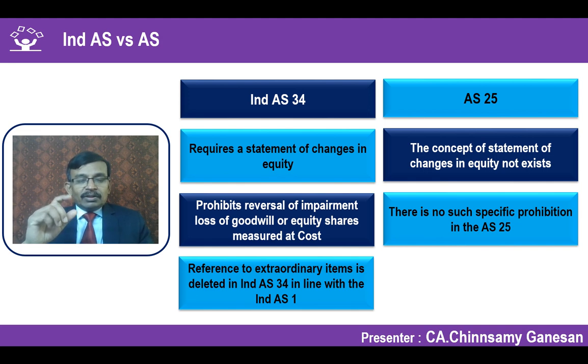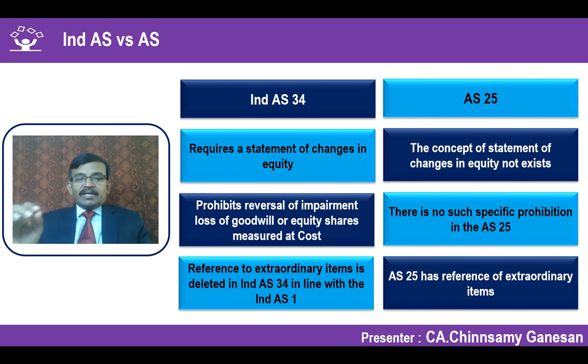Having said that, even though we have concluded that the unaudited financial statements which are filed with the stock exchanges is not an interim financial statement, the listing agreement has changed the format of the financial statement to exclude extraordinary item because it will be in alignment with Ind AS. So extraordinary item is not forming part of Ind AS at all, and accordingly interim financial statement will not contain or state any item as extraordinary item. Whereas the AS 25, it still has the concept of extraordinary item. So an entity can decide a certain item to be disclosed as an extraordinary item, no prohibition as per AS 25.